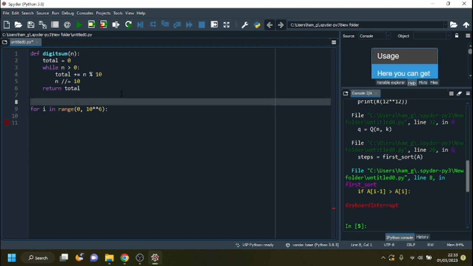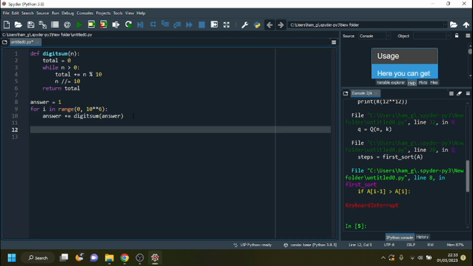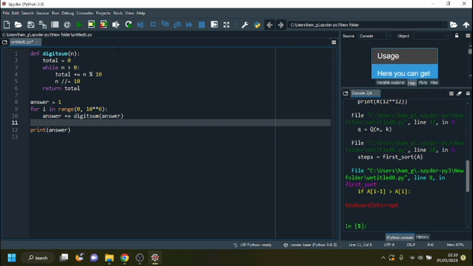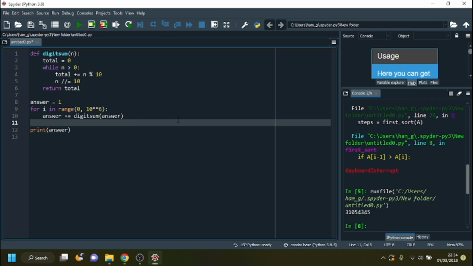What I should do is answer equals 1, answer plus equals digit sum, answer. That should be correct, and then print answer. So this should take us up to the 1,000,000th term. I hope it does anyway. Oh, very close. I think I was just one away.